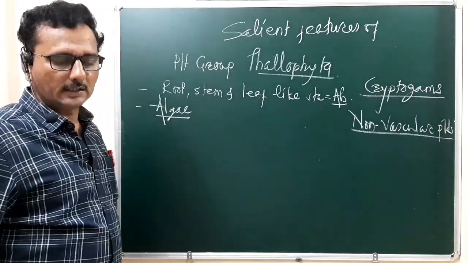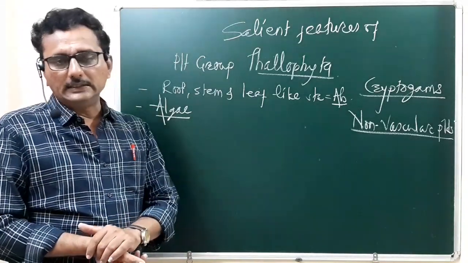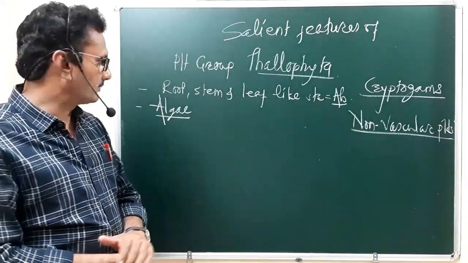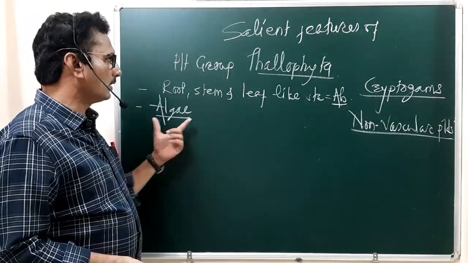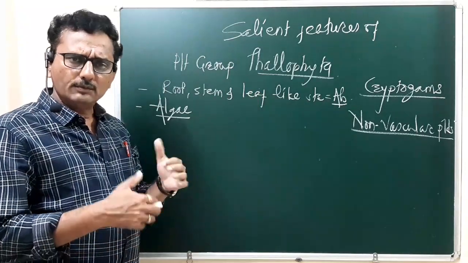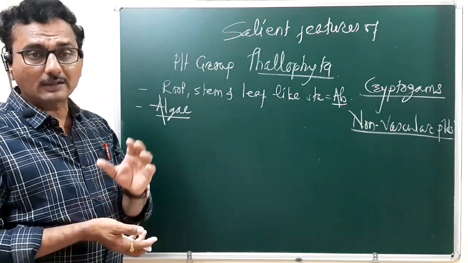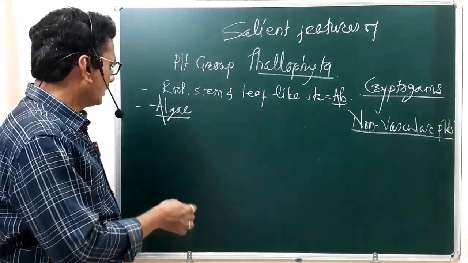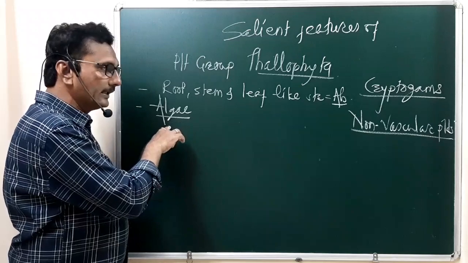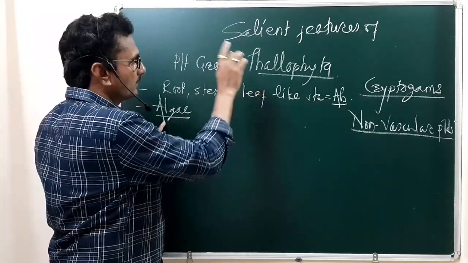Before going into detail about the characteristic features of the algal members, we have to first see the general features of the algae, which are placed under the group Thallophyta.